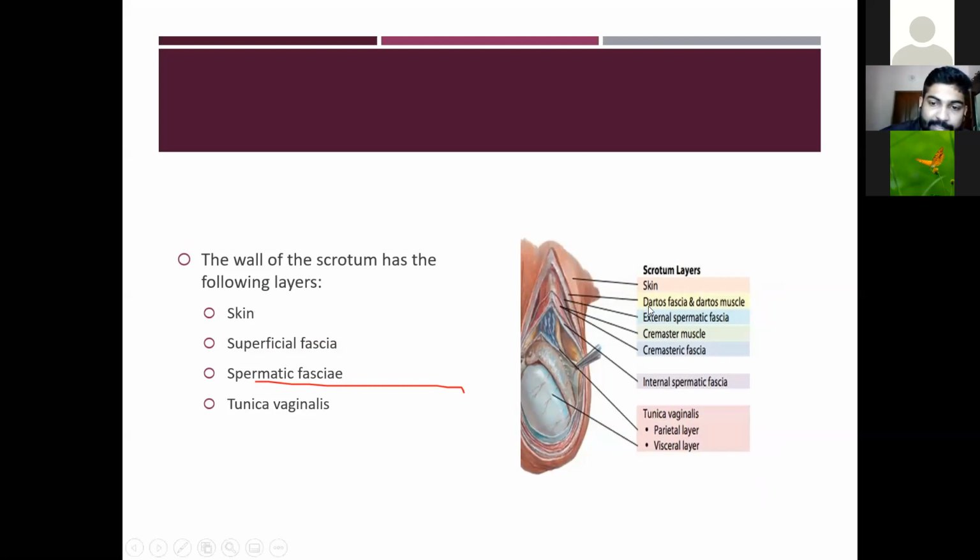You can see in the picture, the skin, then the superficial fascia or the dartos fascia, then the spermatic fascia, which is divided into three fascias: the external spermatic fascia, the cremaster fascia, and the internal spermatic fascia. Then the last layer is the tunica vaginalis, which also has two layers, the parietal layer and the visceral layer.